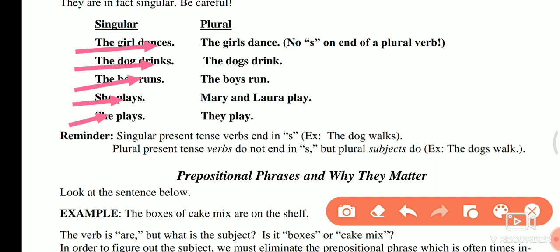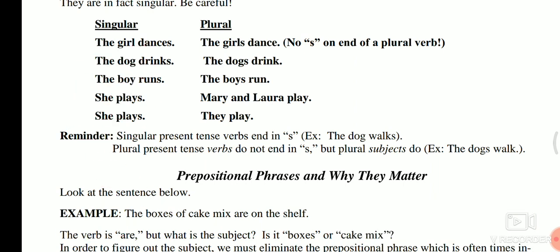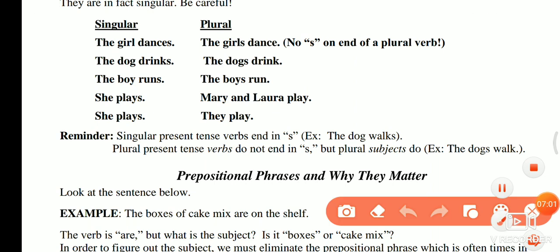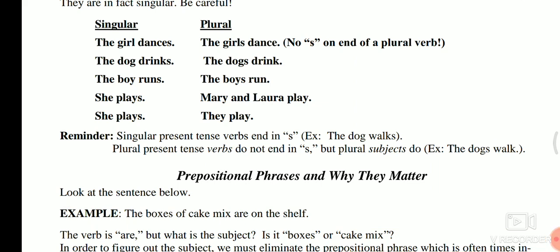Yes, if you can see all of these, they end with s, so it is called a singular present tense verb. For example, the dog walks, so it is a singular sentence. In the plural present tense, verbs do not end in s. In plural sentences, you have to keep in mind that it does not end with s. Okay, so this is the difference between both of them.